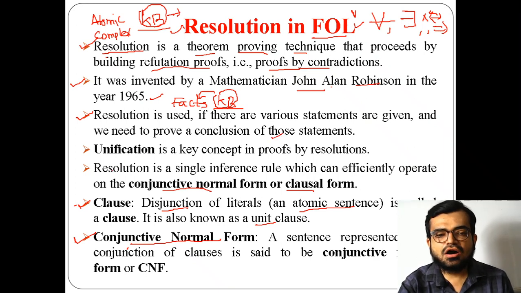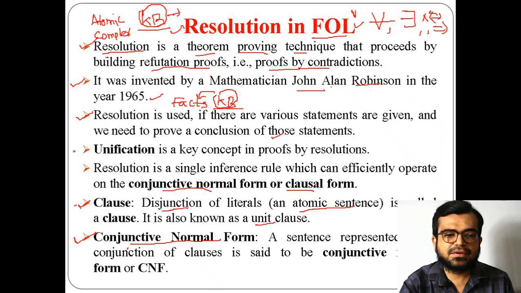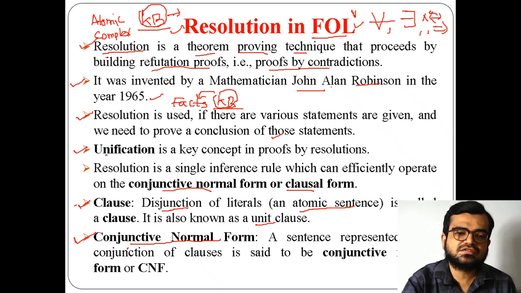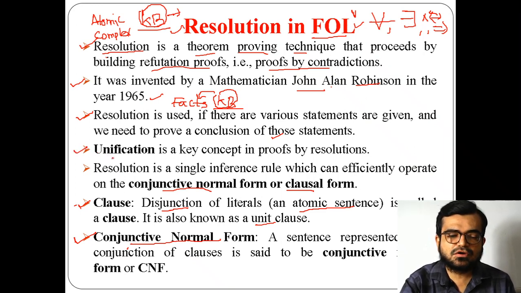So all of this process will be performed by the unification process. This unification process is performed by taking a resolution graph or resolution tree. We'll be discussing that also. What is the resolution graph or resolution tree?